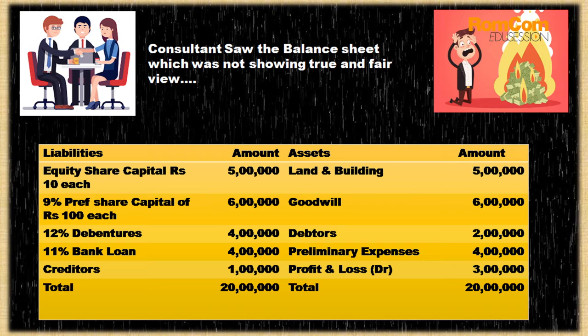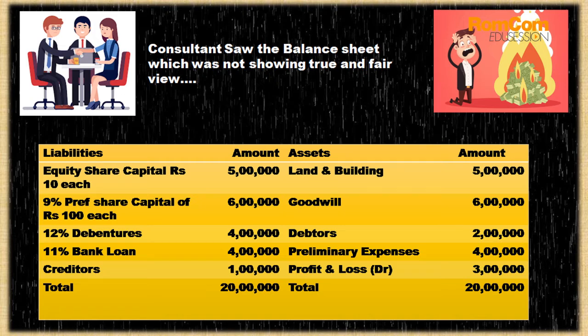Similarly, we also have goodwill of rupees 6 lakhs. If the company has goodwill of 6 lakhs, how can the company have losses for 4 financial years? So a systematic procedure will be followed, and the consultant will guide the people related to the company that all the assets as well as liabilities of the company should be systematically written off, and for that the court's permission is necessary.